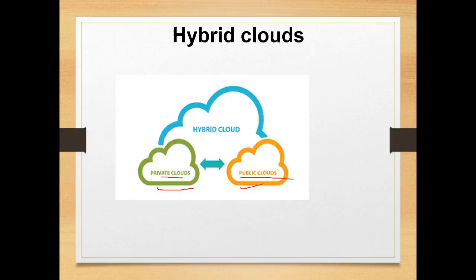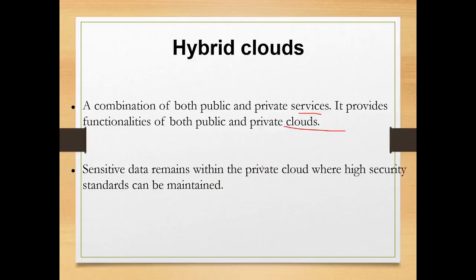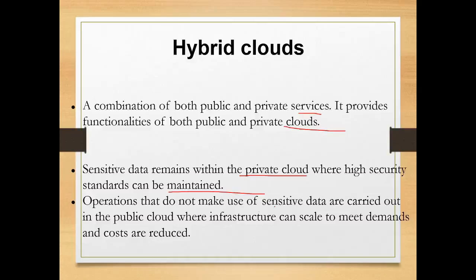And if there is data which you want to share, or if you want to take services from the public cloud, then you can go for the public cloud. This can be used by companies, organizations, and so on. The combination of both public and private services provides the functionalities of both public and private clouds. Sensitive data remains within the private cloud where high security standards can be maintained. Operations that do not make use of sensitive data are carried out in the public cloud where infrastructure can scale to meet demands and costs are reduced.